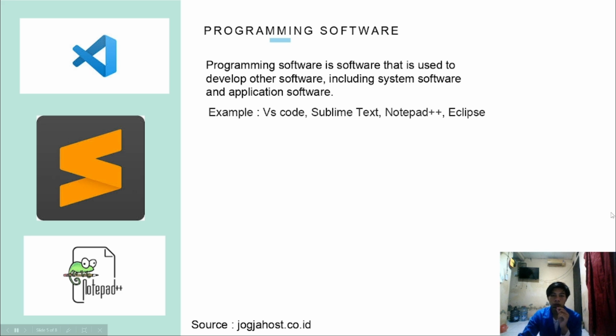Programming software. Programming software is software that is used to develop other software, including system software and application software. Example: VS Code, Sublime Text, Notepad++, Eclipse.